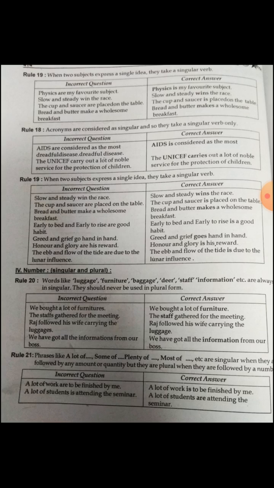Here the first one, a lot of work. A lot of followed by work is singular. Can you understand? So you have to use is. See the second one, a lot of students. A lot of followed by the noun students, plural, so you have to use are.